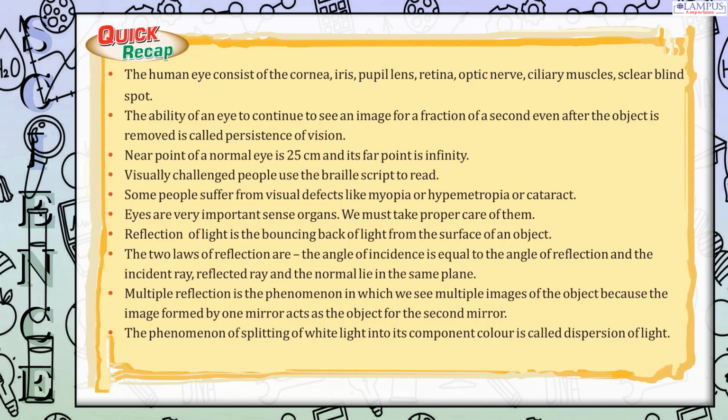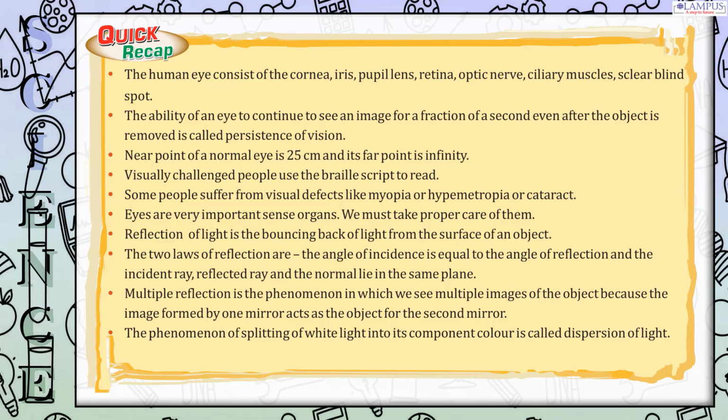Near point of a normal eye is 25 centimeters and its far point is infinity. Visually challenged people use the Braille script to read. Some people suffer from visual defects like myopia or hypermetropia or cataract. Eyes are very important sense organs. We must take proper care of them.